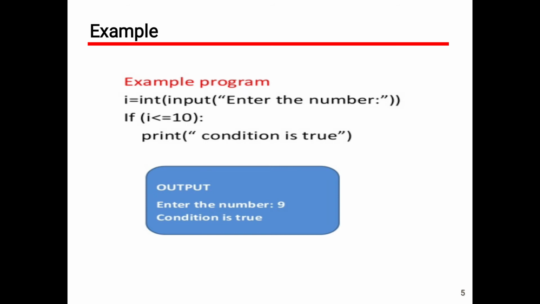Okay, so in this Python program we have two functions, the input function and the print function. The print function is very similar to the printf function which we have studied in the C language. The printf will print whatever string is present in the double quotes. In the same way, in Python also, whatever you want to display on the output screen, you have to place in double quotes.